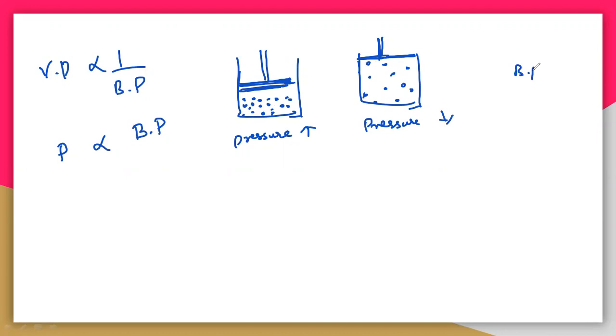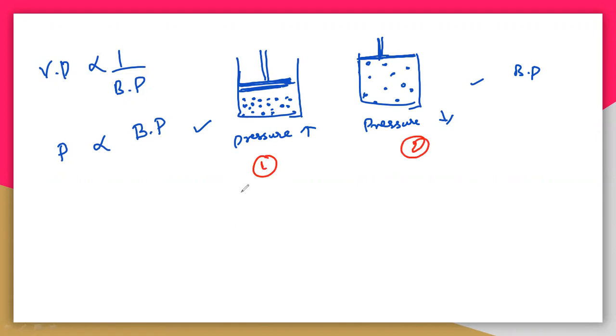Now what about the boiling point? The boiling point is the temperature required to boil a particular mixture. So here I need to boil this one and this one. Which one needs more temperature? Which will have the higher boiling point?